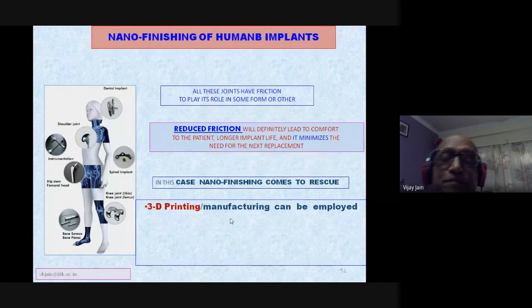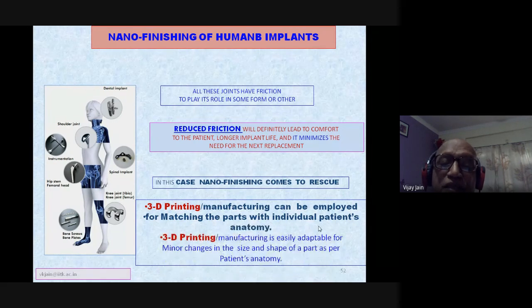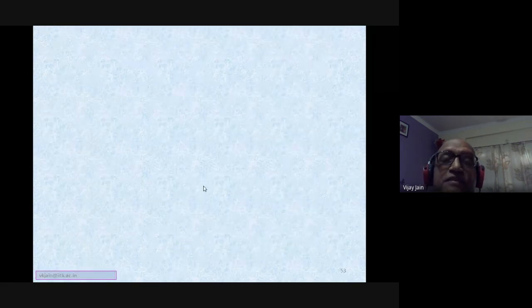In the case of 3D printing, manufacturing can be employed for matching the parts with individual patients' anatomy. This is very important, and 3D printing manufacturing is easily adaptable for minor changes in the size and shape of the patient's anatomy.